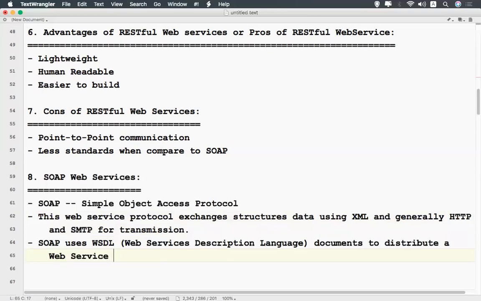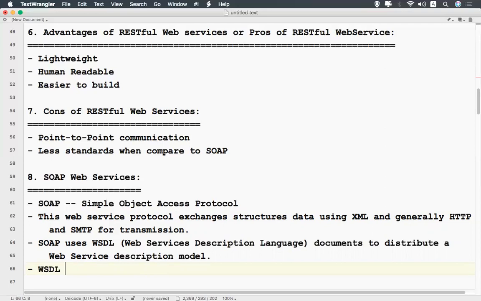Means how you are communicating your service. You have a service, but how other people can understand what the service is and how to use it can be described in the WSDL document. SOAP uses WSDL documents to distribute a web service description model. That is fine, but what do you mean by WSDL?